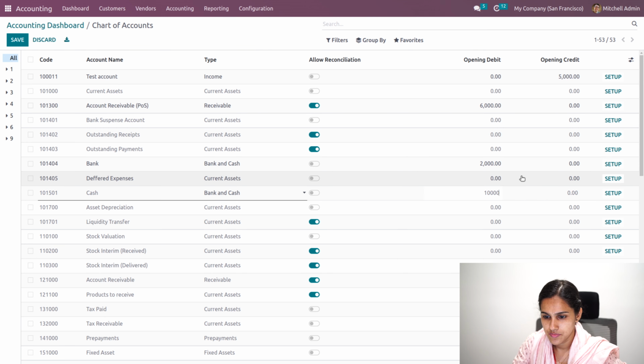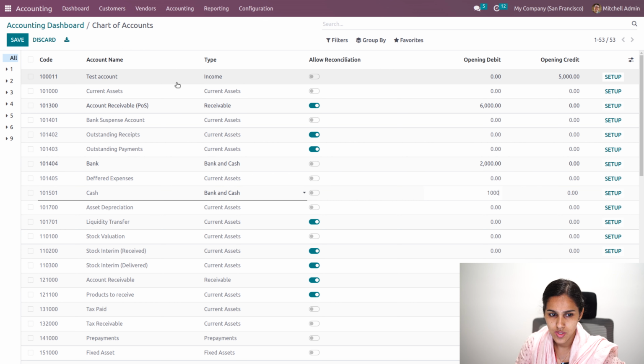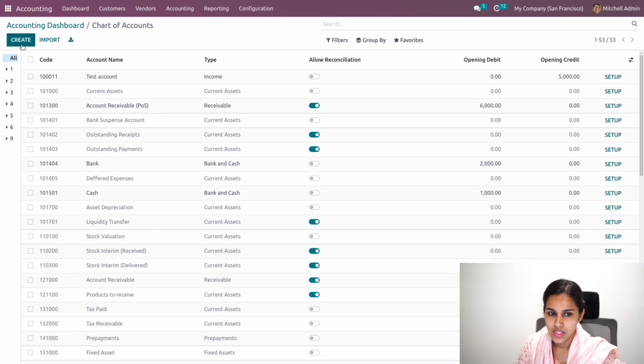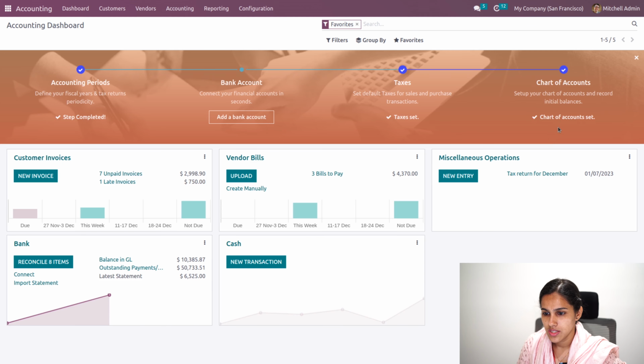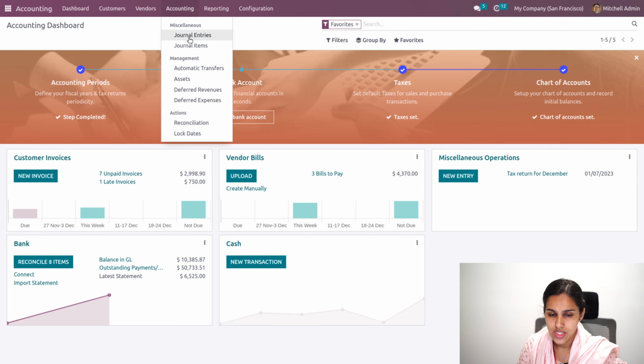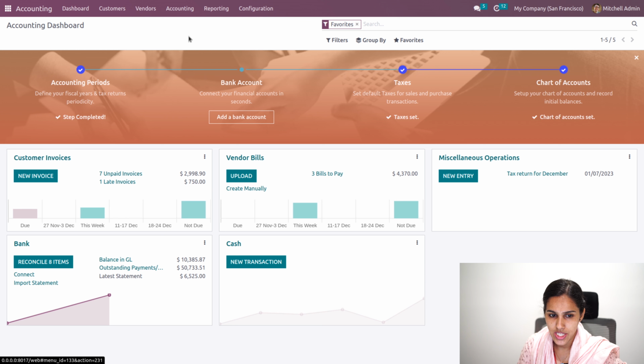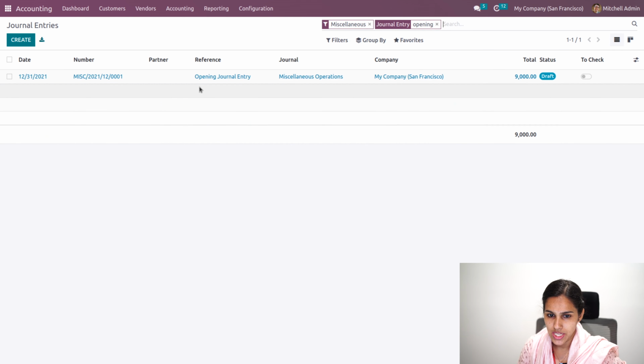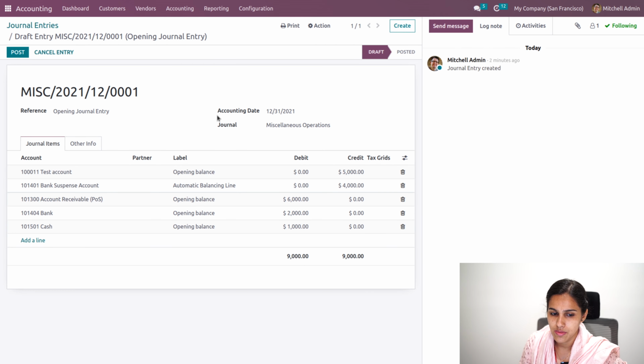Okay, let's save. So the opening debit and credit has been added. So you can see here, the chart of account is set and you have entered. When you go to your journal entries and in the miscellaneous journal entry, there will be a journal entry with reference opening balance. So a draft journal entry for opening journal entry has been updated.